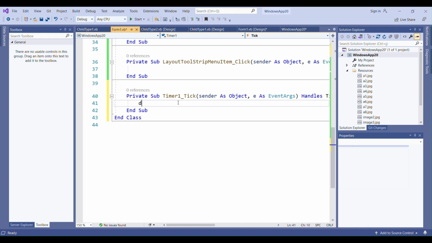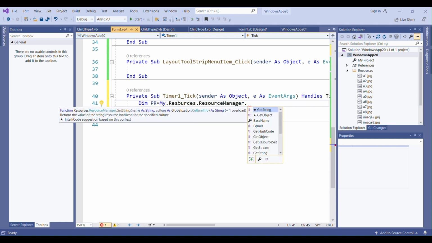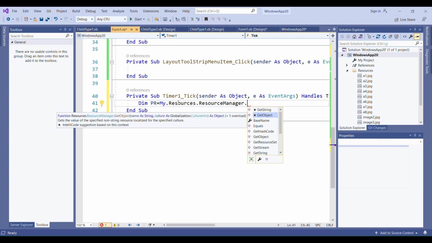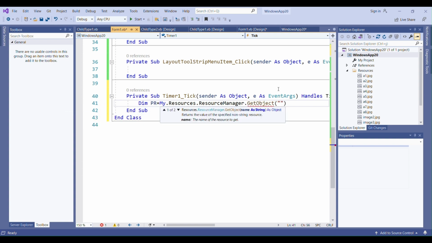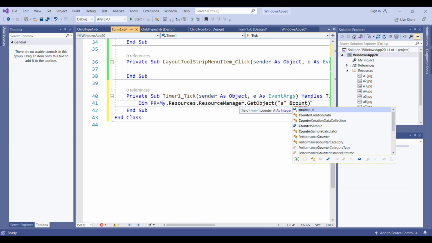I will say pictureResource is equal to my Resources.ResourceManager.GetObject, and the name of my file is A1, A2, A3 to A8. So I will say "A" here and my counterA.